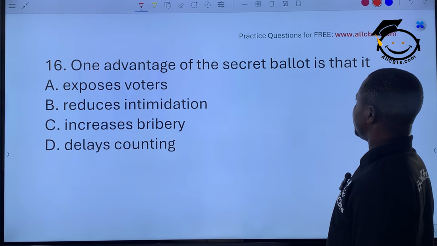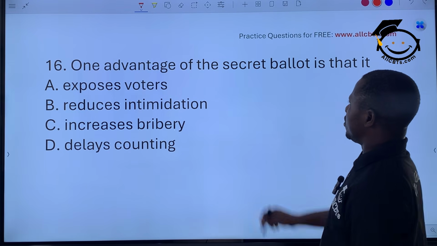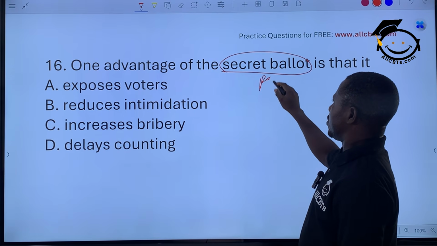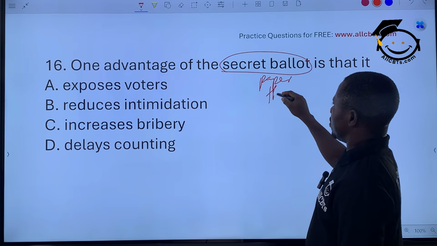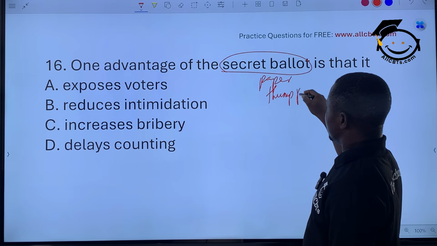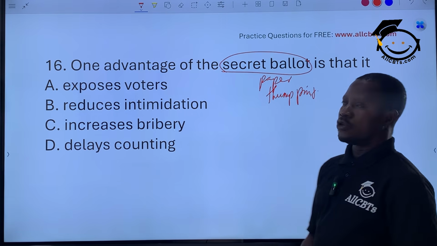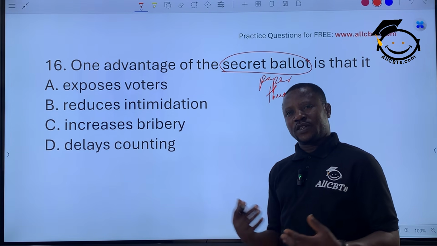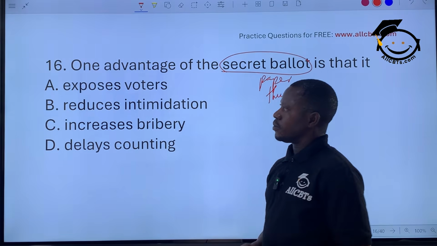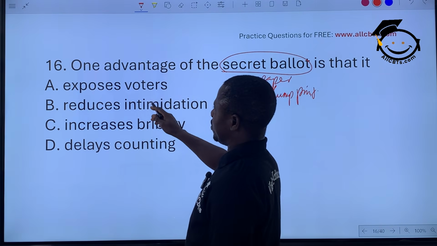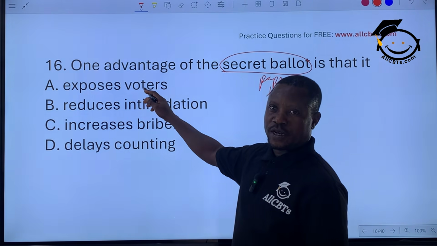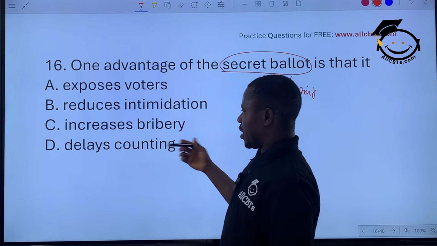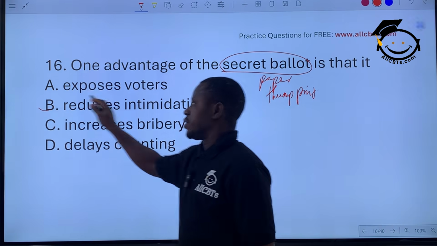One advantage of secret ballot is that, when you use ballot paper and you thumbprint, nobody knows your choice. Nobody sees who you are voting for. So your right is protected, your choice is protected, okay? Exposes voters, that is, if it's open ballot, it exposes voters. Reduces intimidation, yes. Increases bribery, how? The least counting. The answer is, it reduces.